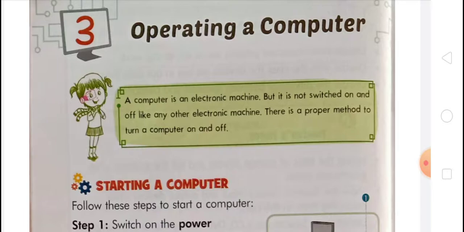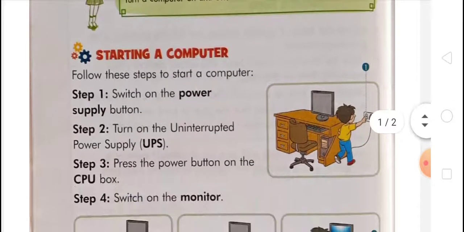You have to follow these steps to start a computer. What are these steps? Let's see. In step 1, switch on the power supply button. In step 2, turn on the UPS, the uninterrupted power supply. In step 3, press the power button on the CPU box. And in step 4, switch on the monitor. These are the 4 steps you have to follow for starting a computer.